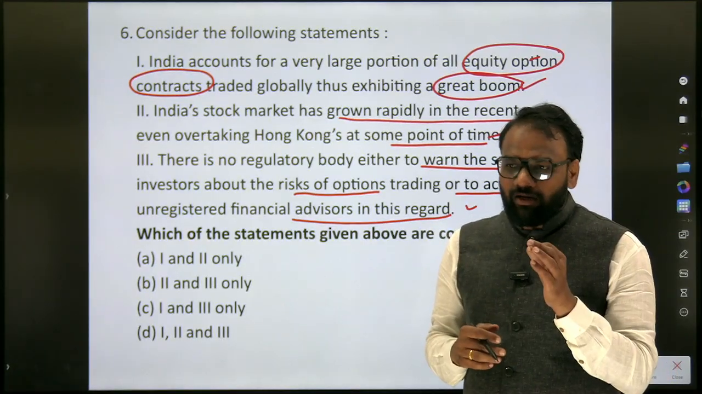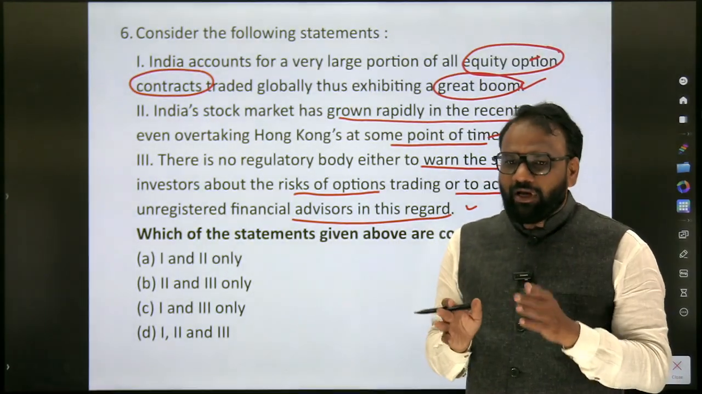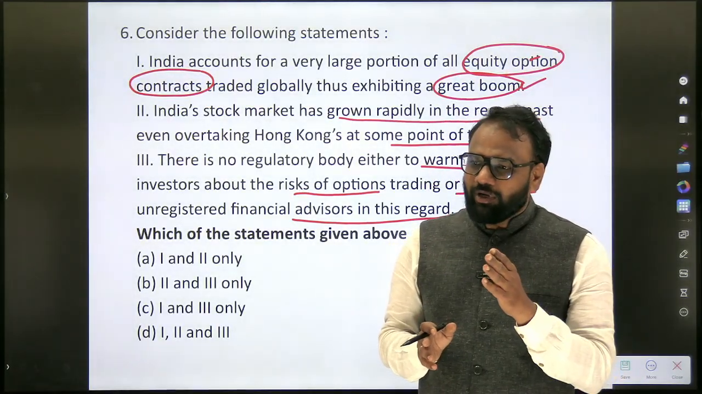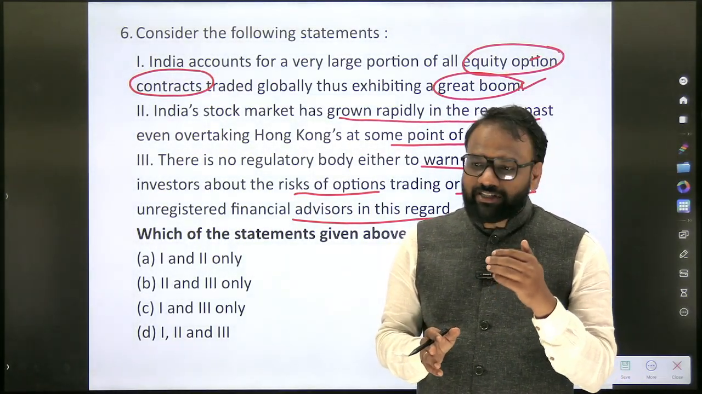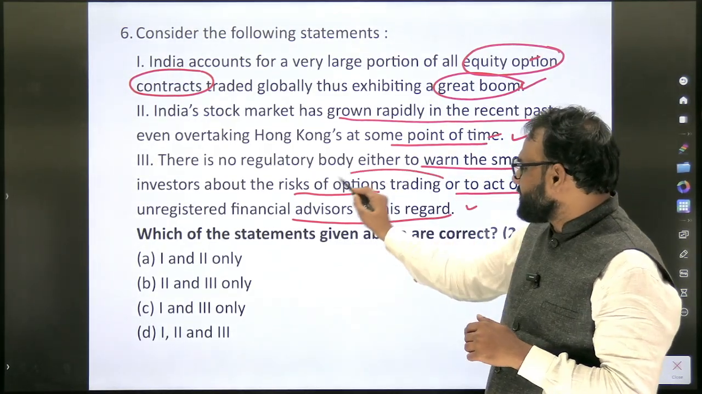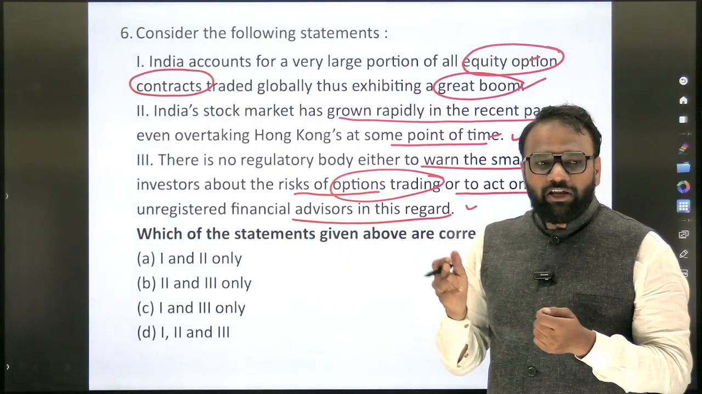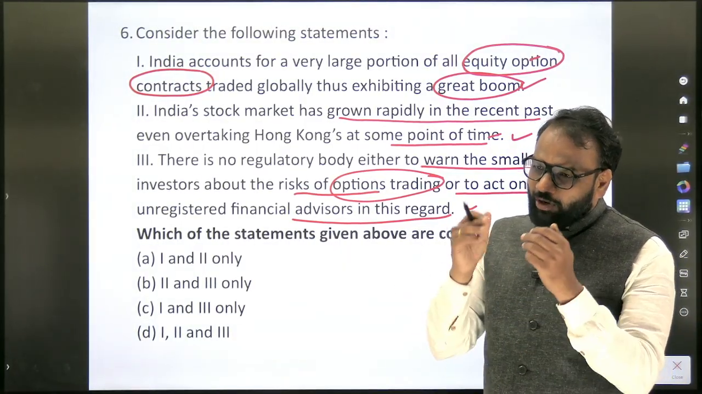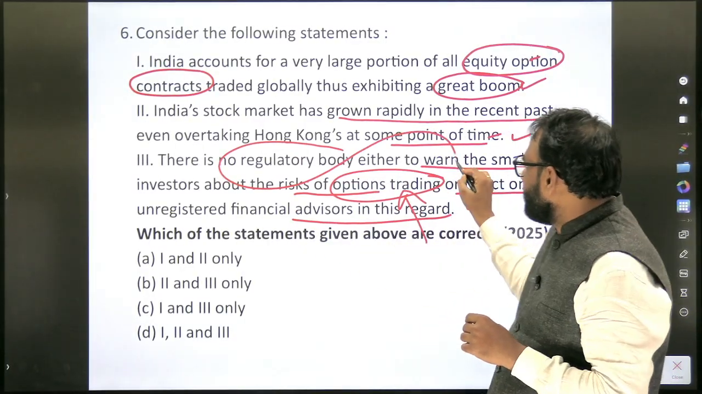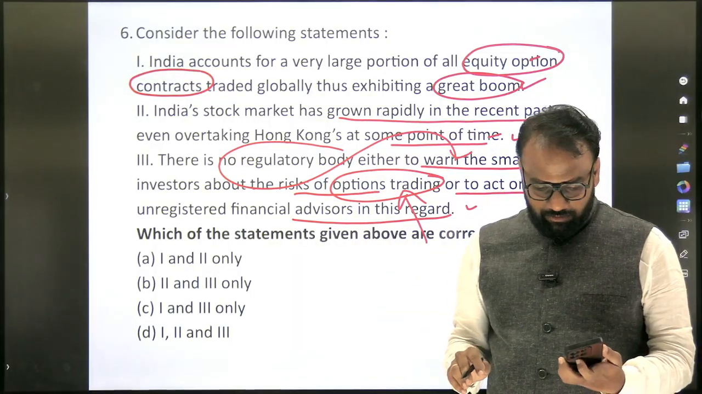But the major key point here is the third one. Once in a while in the newspaper, especially in the business page, they mention how retailers are facing losses because of an investment. In what kind of investment? Options trading. On a day-to-day basis, people lose their money by involving themselves in options trading. Even if you are not aware of options trading, what we should be aware of here is: no regulatory body to warn the small investors. So this is completely wrong.